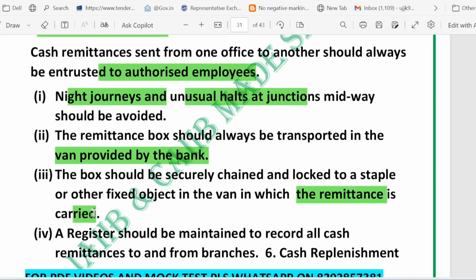Suppose at the day end, the cashier finds 200 rupees short. First, the bank asks the head cashier to cover and recover from the staff. If not found, 200 goes to the suspense account and the head office is told. If someone later finds an extra 200, it goes to the sundry deposit account until the rightful owner is identified. So these are the points.